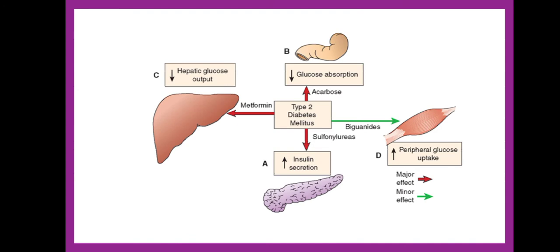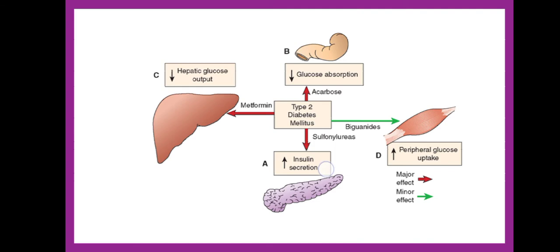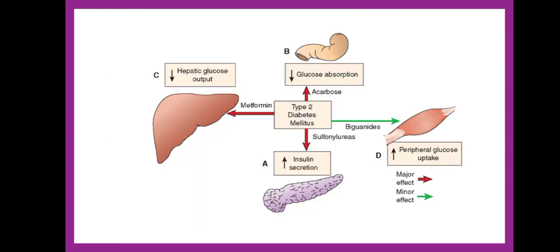These drugs work by various mechanisms, for example sulfonylureas. They work by increasing the insulin secretion. Then metformin, these work by decreasing the hepatic glucose output. These biguanides work by increasing the glucose uptake, and acarbose works by decreasing the glucose absorption. So this way these anti-diabetic drugs work.